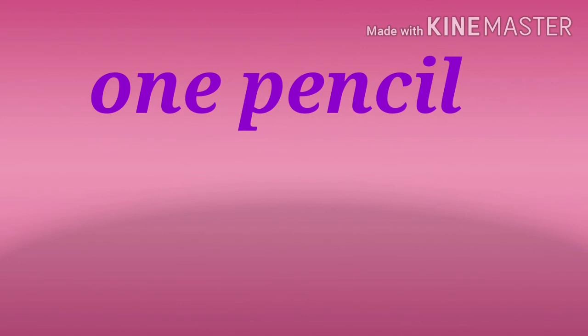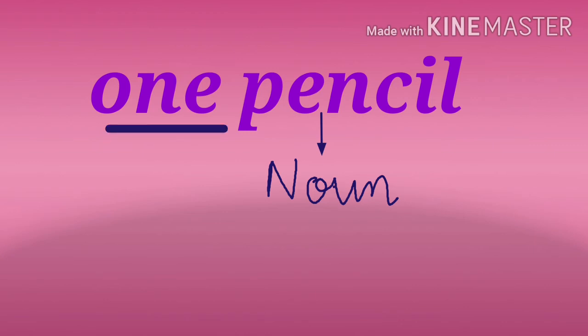Similarly, if I say give me one pencil, give me one pencil. Now here pencil is a noun. This we all know, because pencil is the name of a thing. Now here one is used for which thing? One is used with pencil. It is describing the number of pencils. How many pencils do you want?